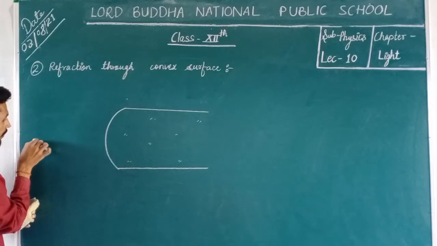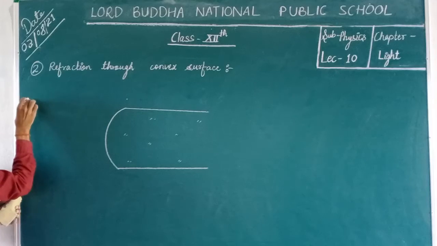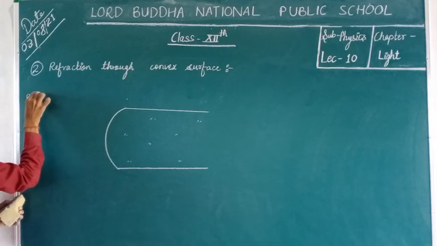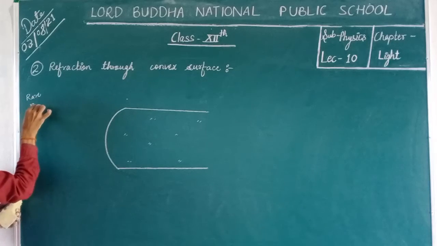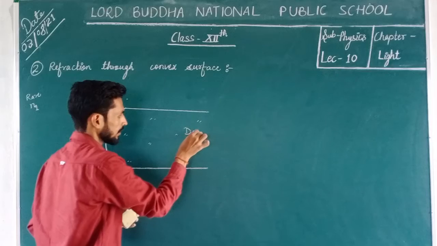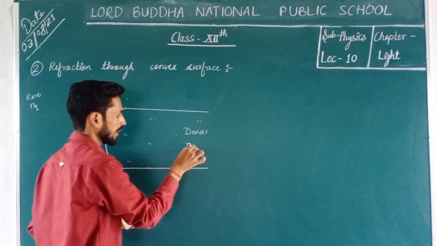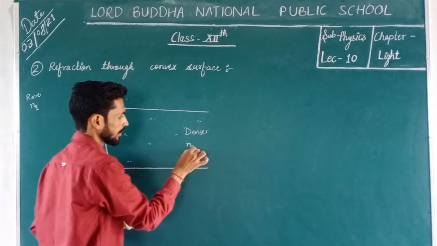And now suppose that outside this glass there is rare medium of refractive index N1, and glass is denser than the air, and the refractive index of this medium is N2.